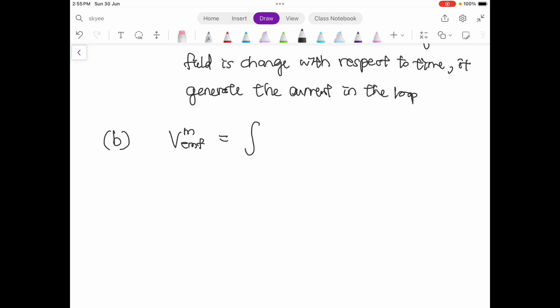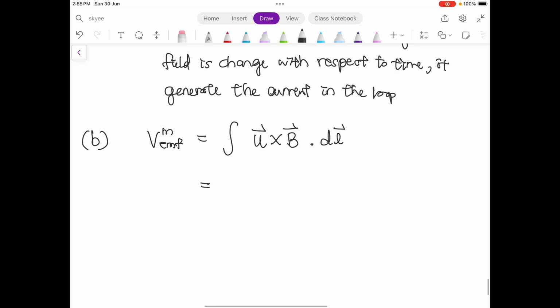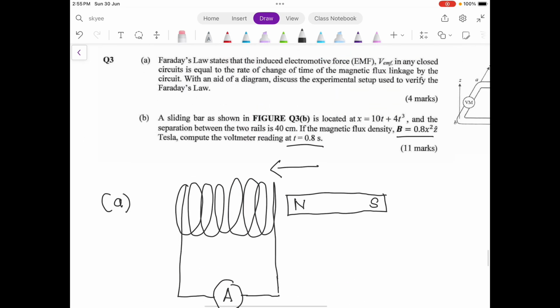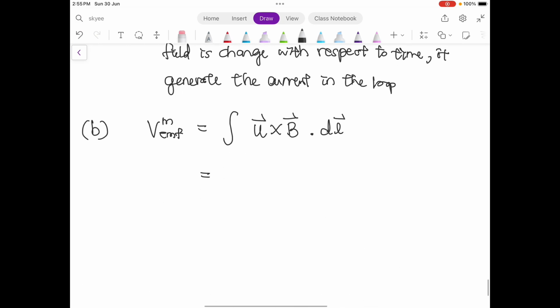So the equation of the motional EMF will be U cross B dot dl. What is the U? They didn't give us the U, but they give us the X.